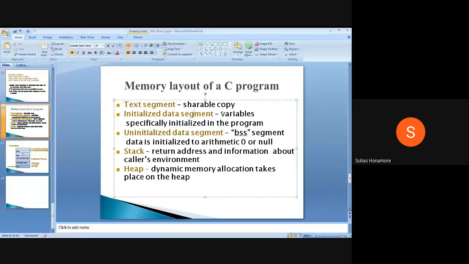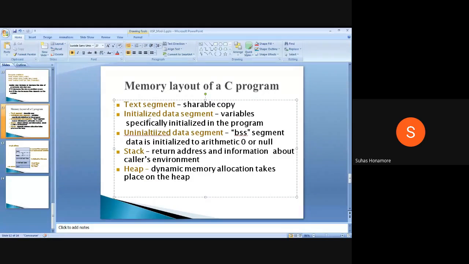Suppose in a function I have int a. If I only declared it and did not initialize it, it goes into the other part, the uninitialized data segment. So the data segment is whatever variables you are creating, and in it you have two parts, initialized and uninitialized.